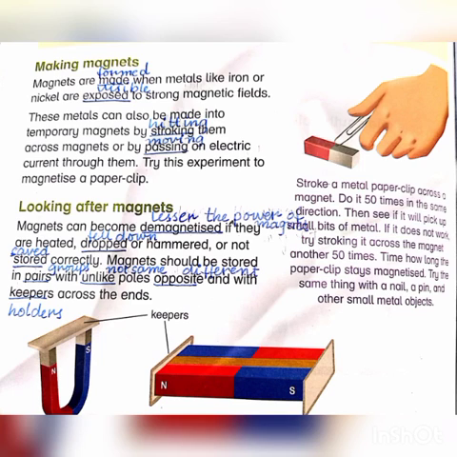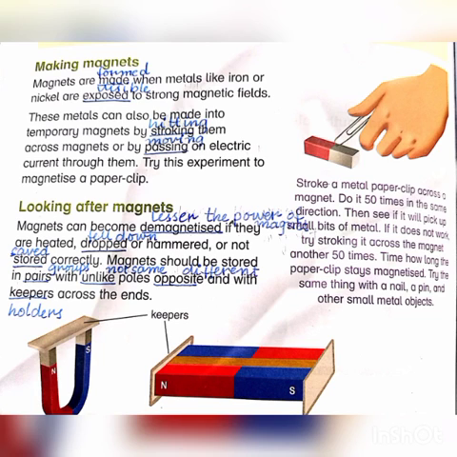Next heading is making magnets. That is how we can make a magnet. Magnets are made, made means formed, when metals like iron or nickel are exposed to strong magnetic field. Exposed means visible. These metals can also be made into temporary magnets by stroking them. Stroking means hitting across magnets or by passing an electric current through them. It means we can change a metal into magnet by passing electric current through it.